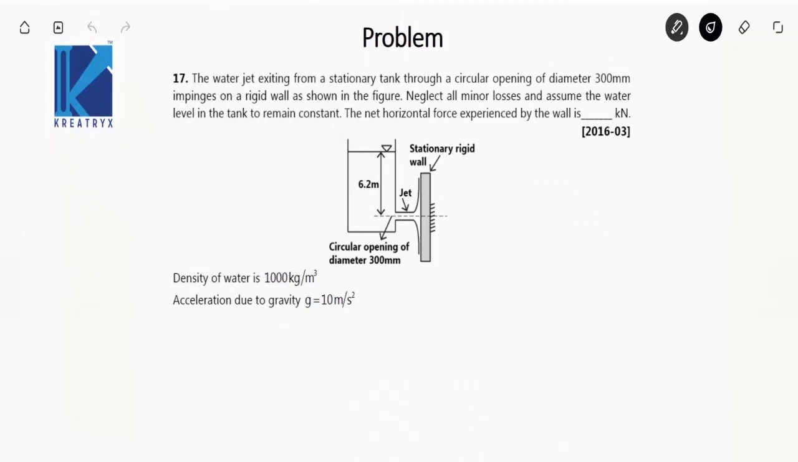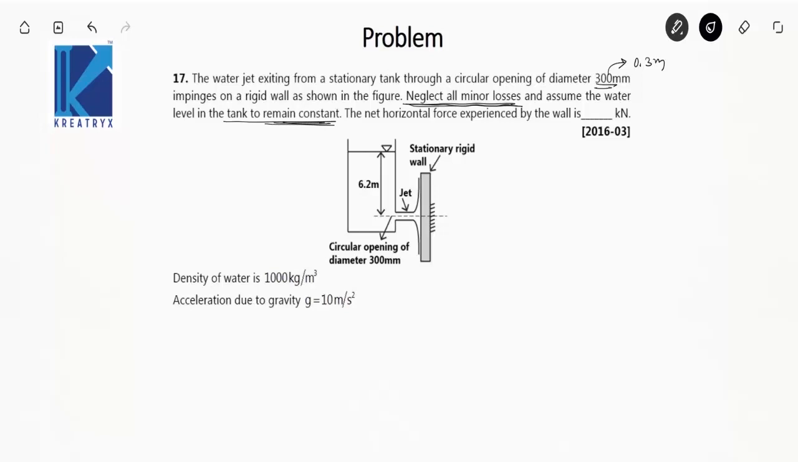The water jet exiting from a stationary tank through a circular opening of diameter 300 mm. Let's convert it in SI units, that is 0.3 meter. The diameter of the circular opening is 0.3 meters, impinges on a rigid wall as shown in the figure. Neglect all minor losses, and assume the water level in the tank to remain constant. The net horizontal force experienced by the wall is.